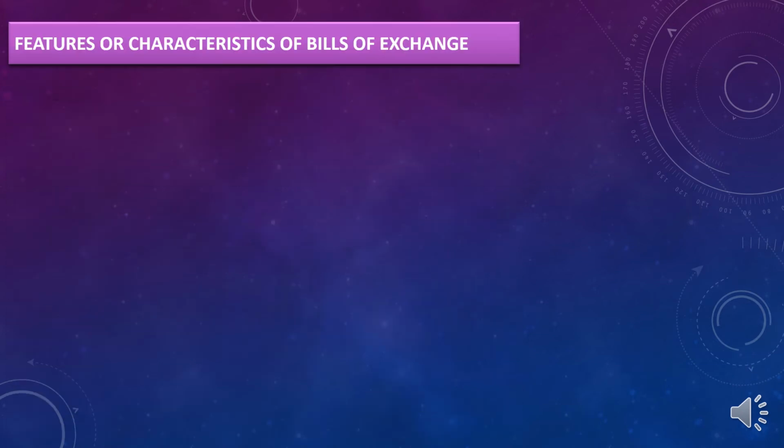Moving further, features or characteristics of bill of exchange. First point, it must be in writing. Whenever any bill is drawn or made, it should be in writing. Why it should be in writing? Because it is a proof with you.